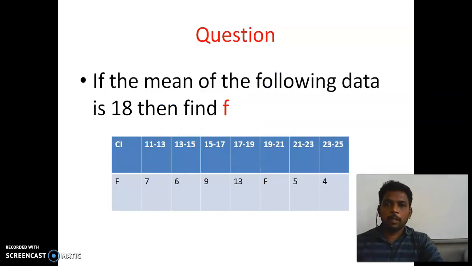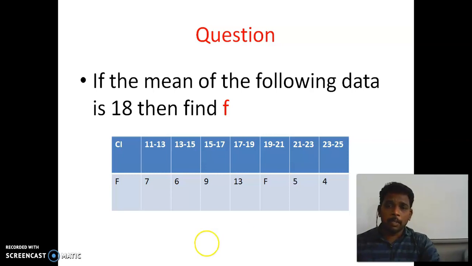And here, look at the question. If the mean of the following data is 18, then find f. In the last class we have seen how to find the mean for all three types of data: raw data, frequency distribution and continuous data. We found the mean value alone. So what was given in the question was the X value or class interval, everything, with all frequencies.